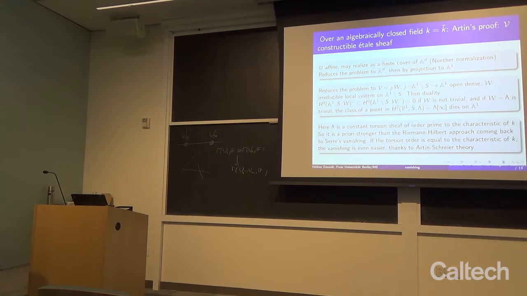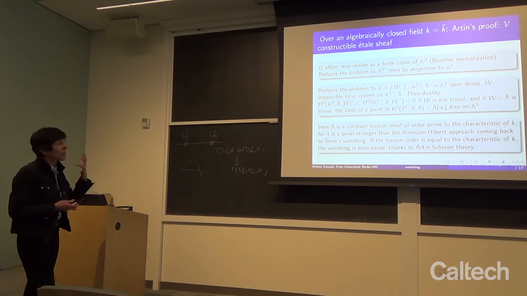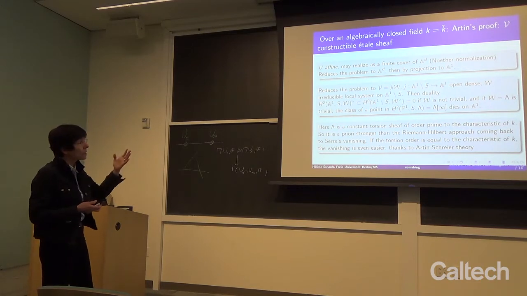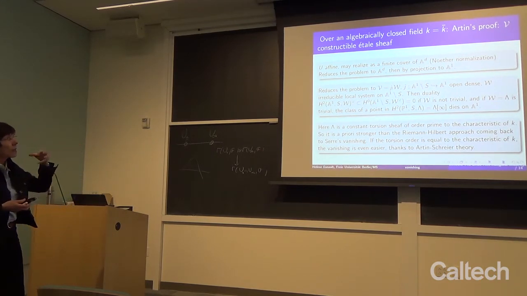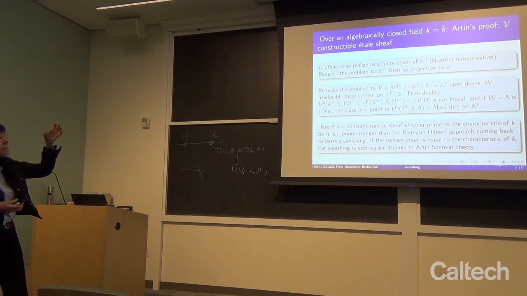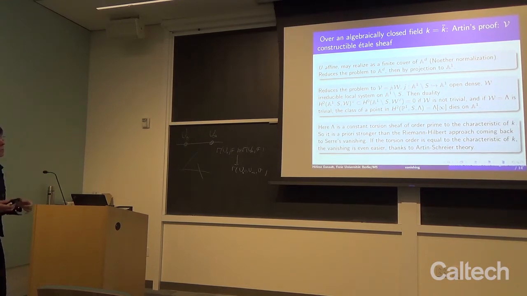And at the same time, once we are in A^1, it's very easy to see that it's enough to understand the problem if we have a topological sheaf here, which is just the extension by 0, outside of finitely many points, of a local system. Now, and in fact, even an irreducible local system.